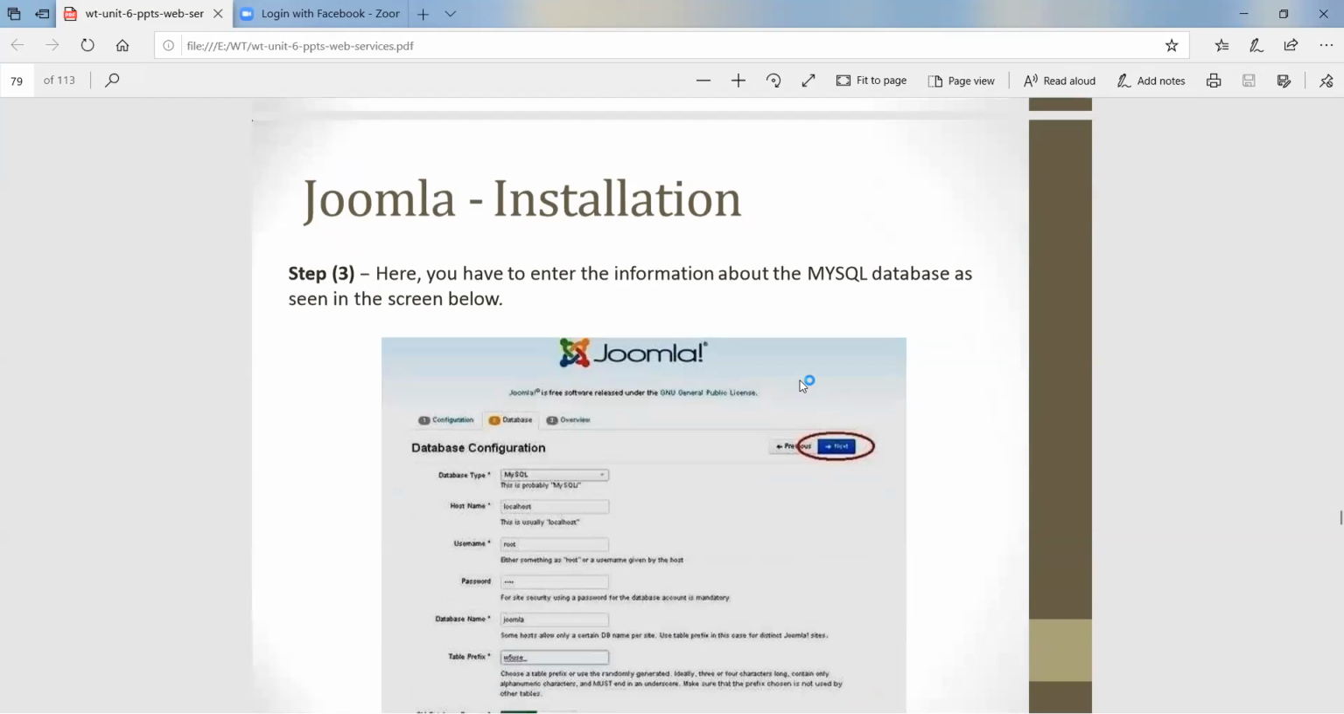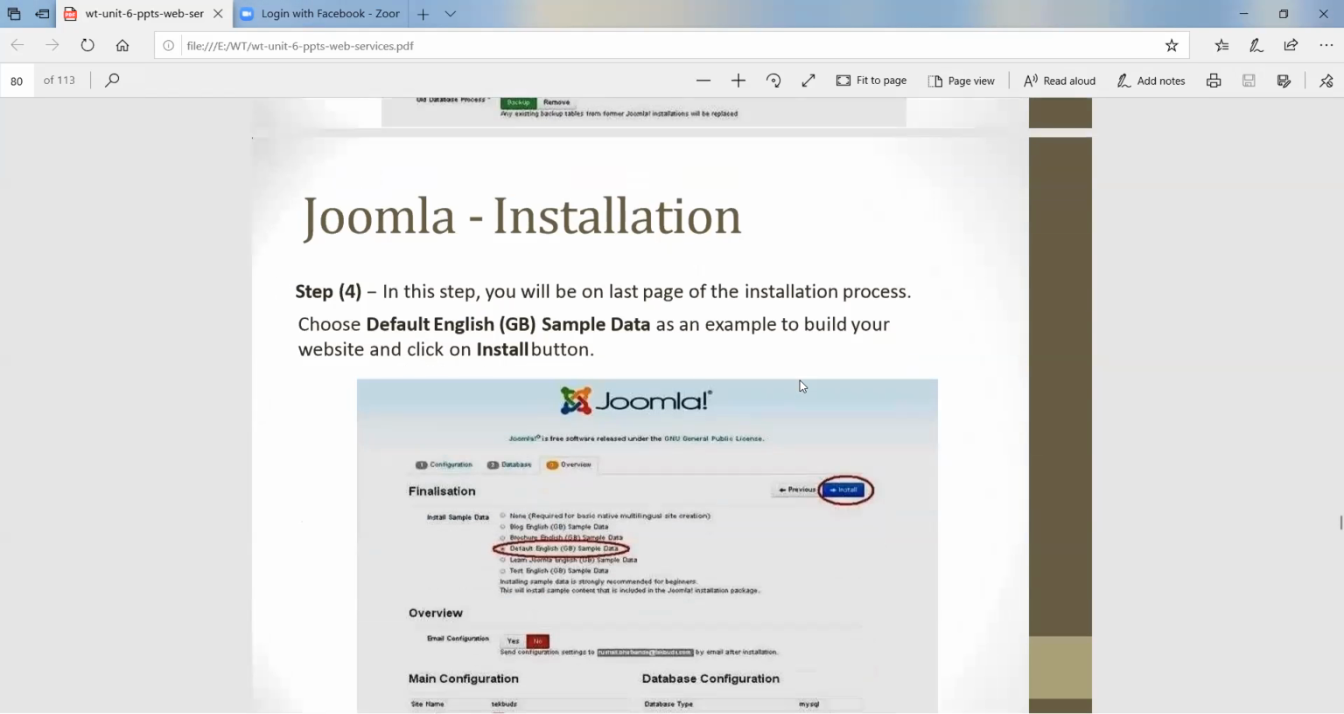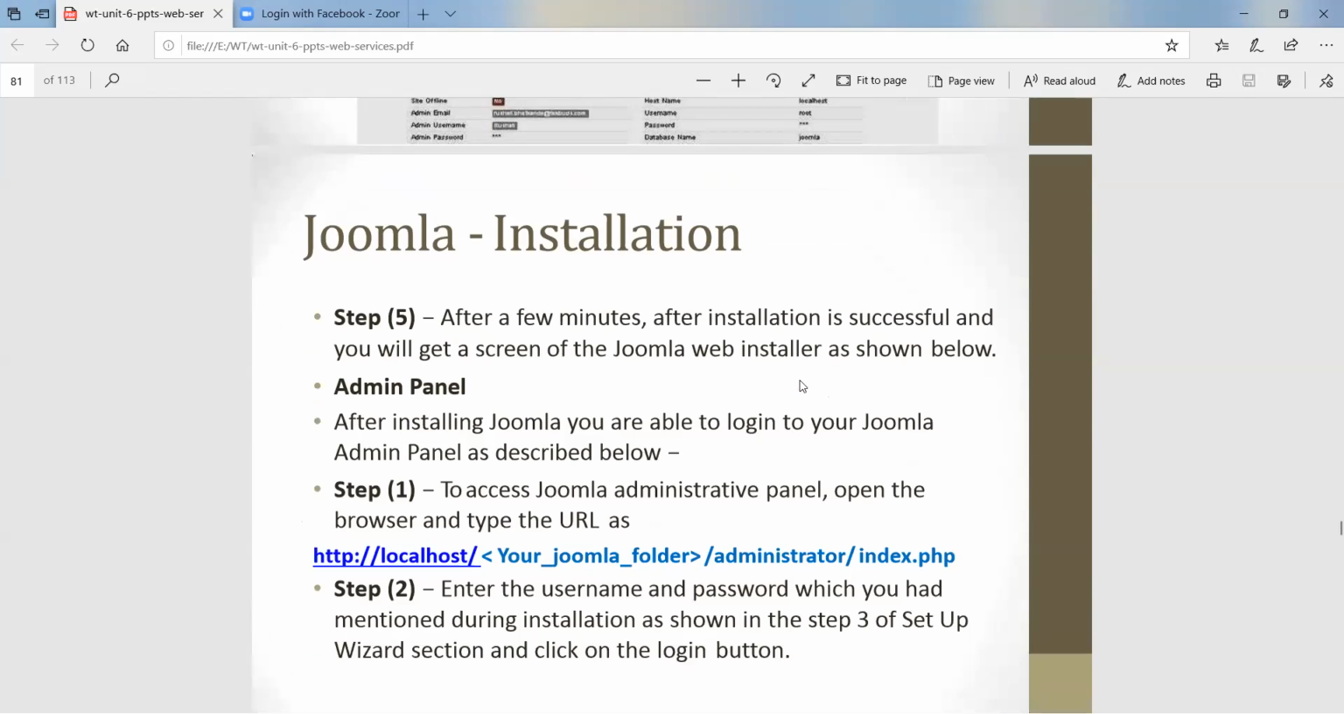Fill in all the fields: database name, username, password, then your table prefix, and click on next. Here, click on default English, click on next. Then the Joomla installation admin panel. Give the path for that.